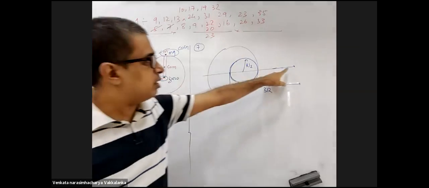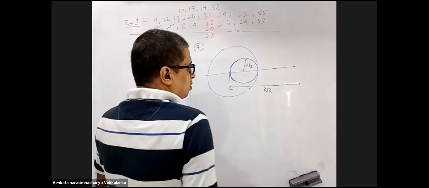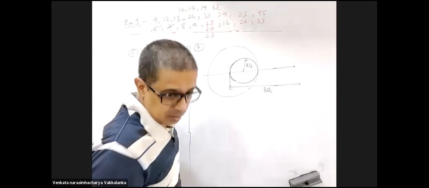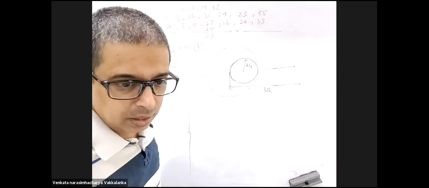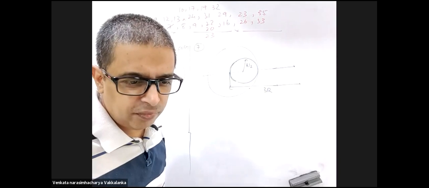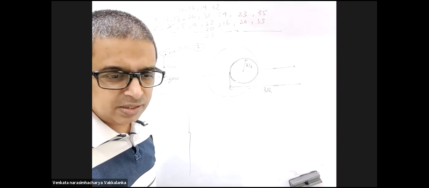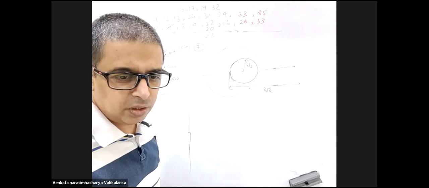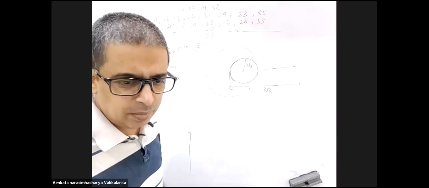Now technically the total field here is due to the complete sphere minus the field because of the removed sphere, F1 and F2. A solid sphere of uniform density and radius r applies a gravitational force of attraction F1 on a particle placed at a distance of 3r. Spherical cavity of r by 2 is made.